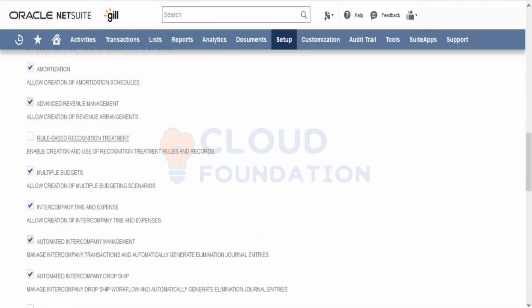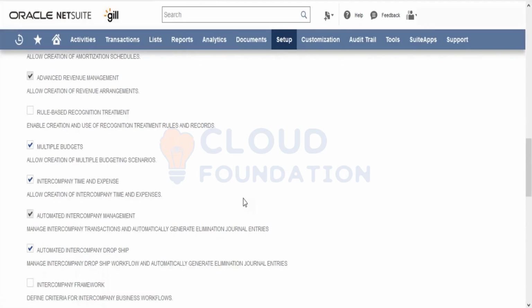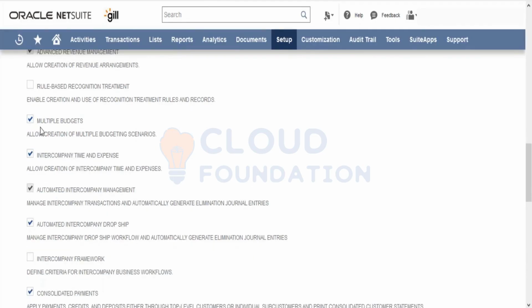Apart from that, I had mentioned that there is an advanced revenue management module. In case we get the advanced revenue management module enabled from NetSuite, then all these features also come up with that module. Apart from that, multiple budgets. In case we are using budgets and we want to have multiple budgets, then we can enable this particular feature. In that company, time and expense.